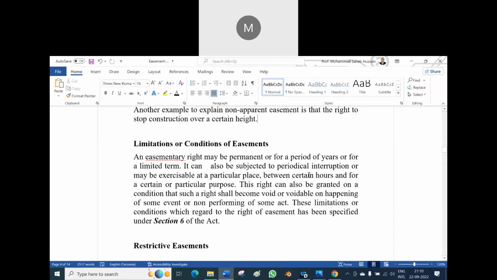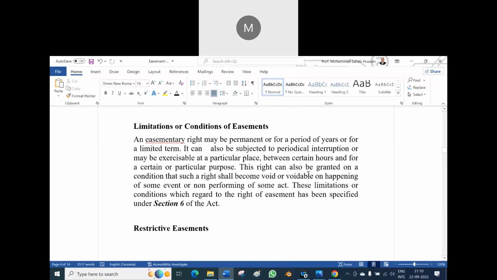So, limitation or condition of easement: an easement right may be permanent or for a period of years or for a limited term also. It depends. It can also be subject to periodical interruption or may be exercisable at a particular place between certain hours and for certain